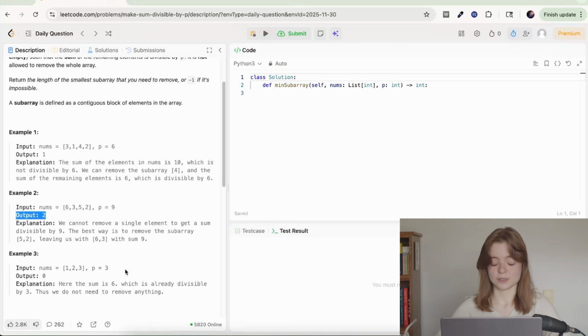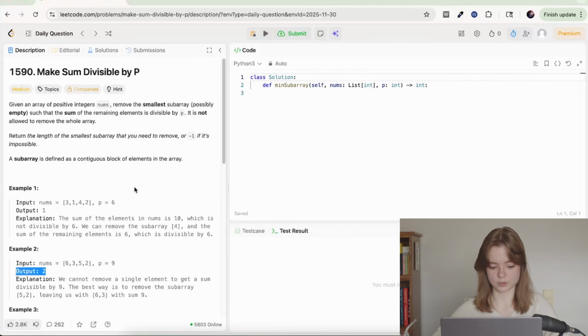Well, before we get into seeing what the smartest way to do this is, let's think about the brute force solution. The brute force solution would be to first check if the sum of the array is already divisible. Then we check every single number. If we take it out, will it be divisible? And then if not, we check every 2, every 3, and so on up until n minus 1, where n is the length of the array, because we're not allowed to remove the whole array. Okay, let me grab my comment template.